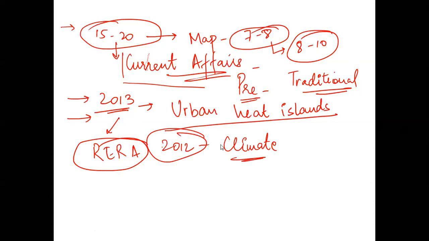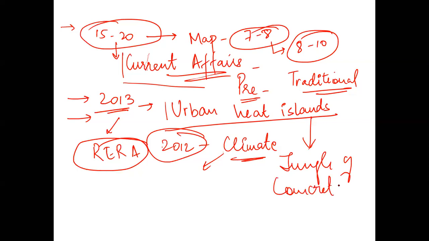During 2012, there was a lot of buzz and a lot of talks about climate-related issues. And then came the concept that cities have converted into urban heat islands, which is nothing but a jungle of concrete, and because of this there is absolutely no green cover or no way out.